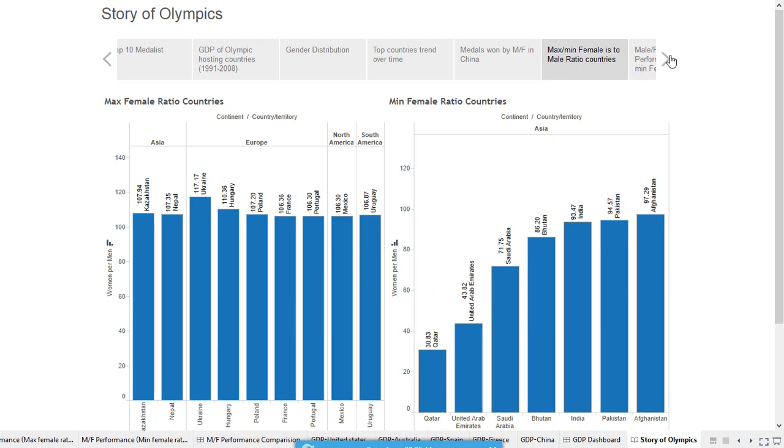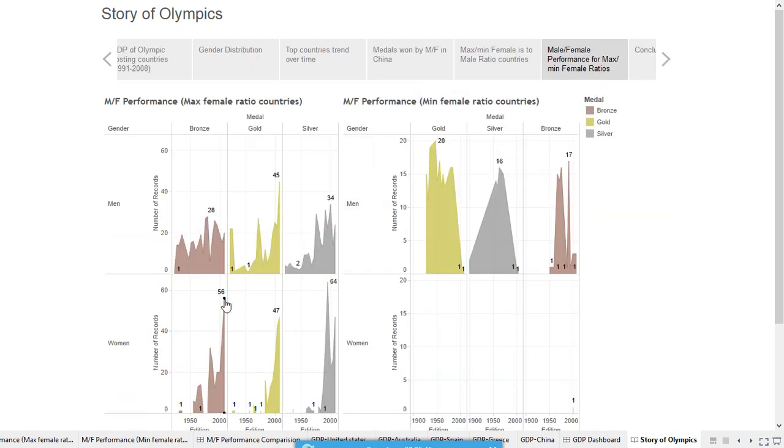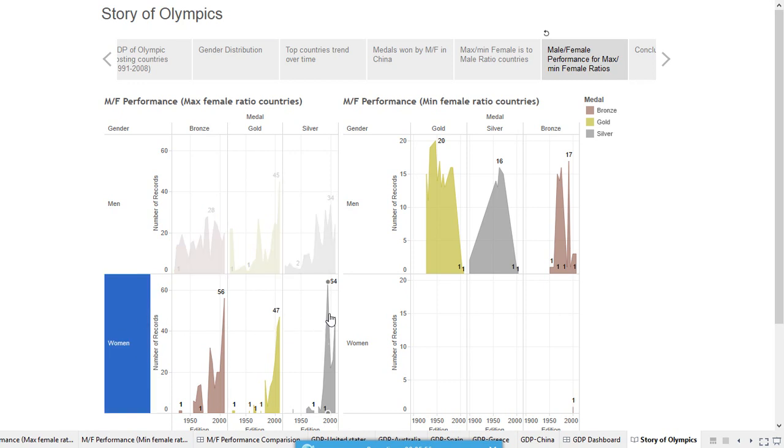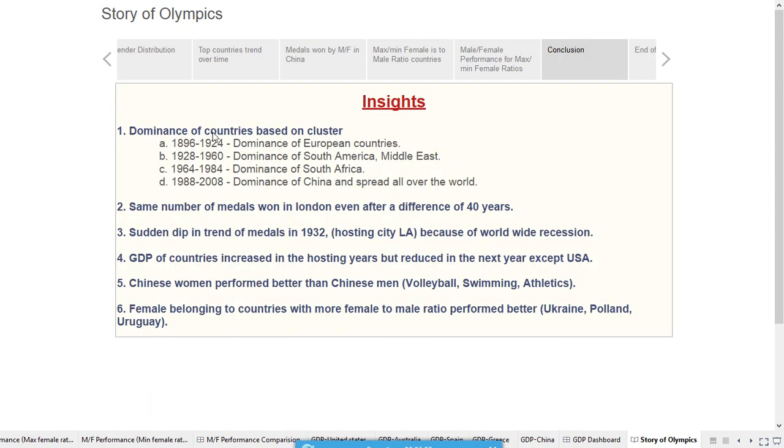Further, relating this data to our Olympic dataset, we found out that countries with a good female to male ratio have received more medals than countries with a lower female to male ratio. Also, women's participation has increased in the games from 1984, especially when China started participating and had a female dominance. Thus, we conclude these as our insights.